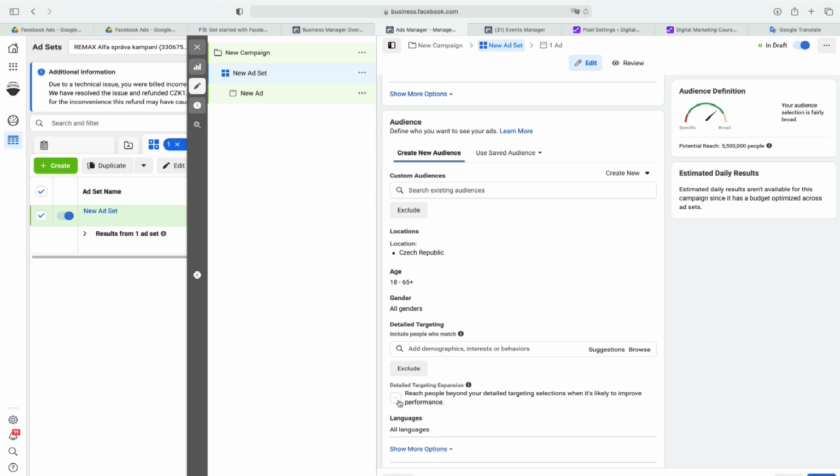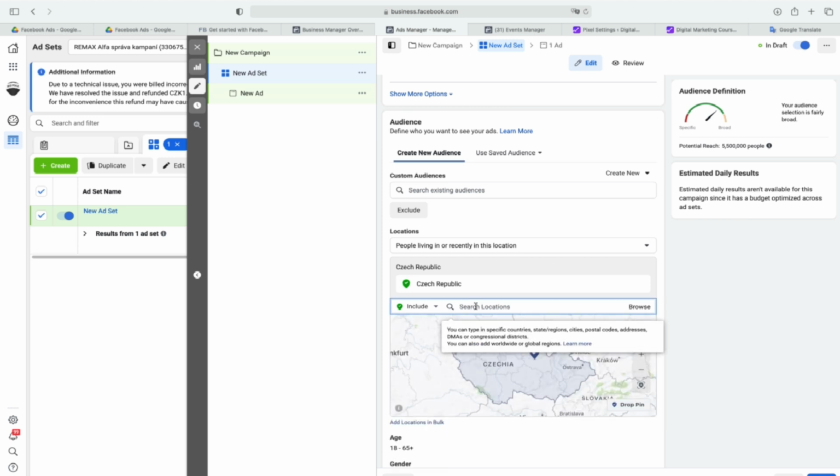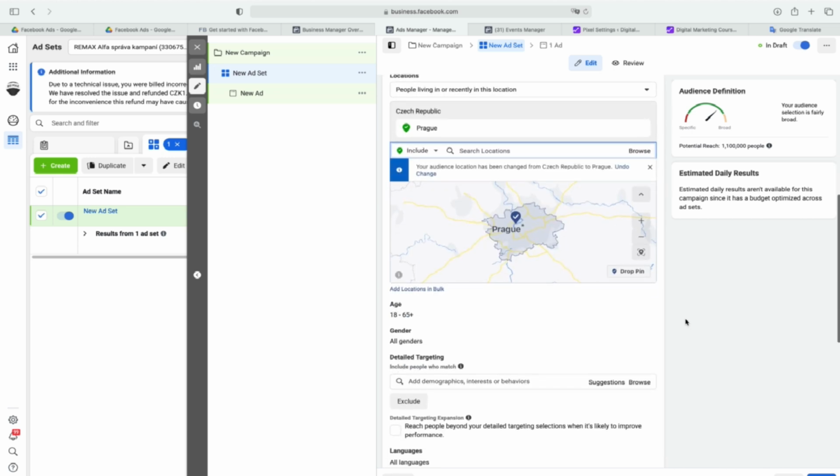What you can also do, you can of course edit the locations. That's very easy. Let's say you would love to go for Prague. That's quite easy to do, to decide about locations.